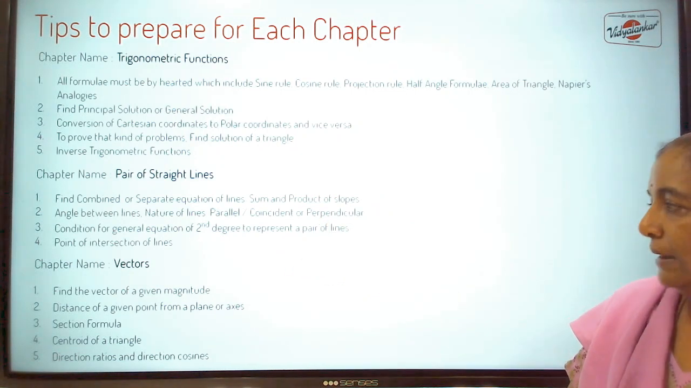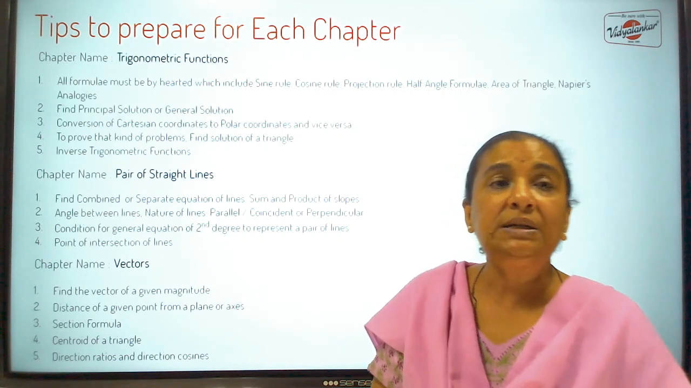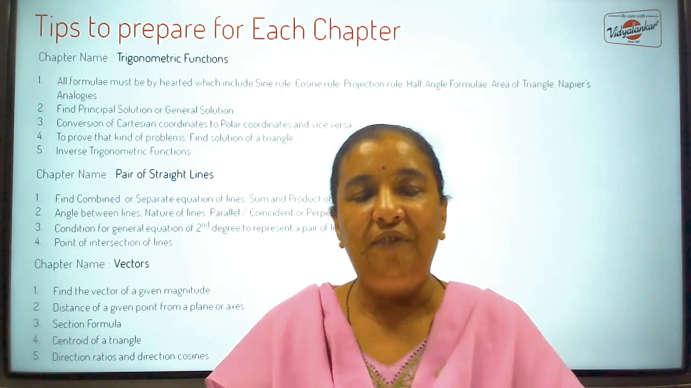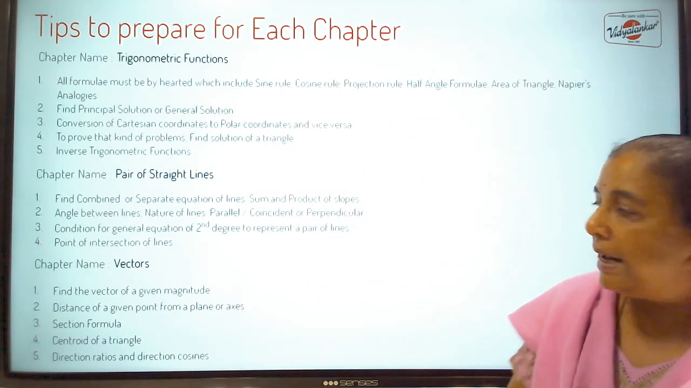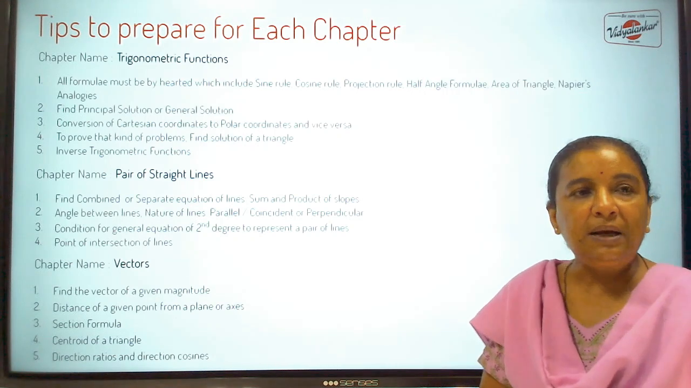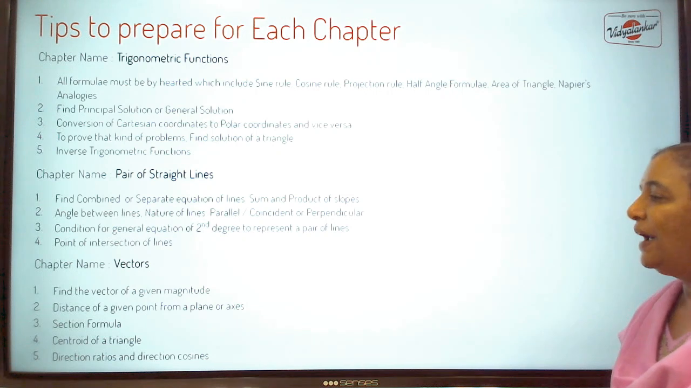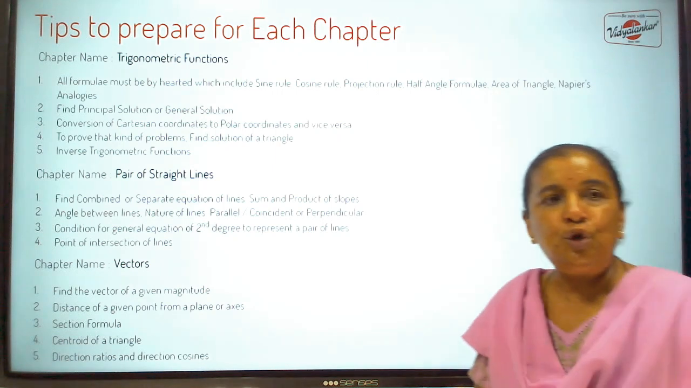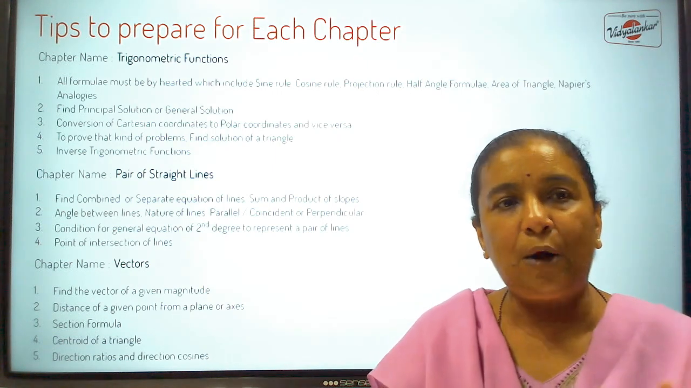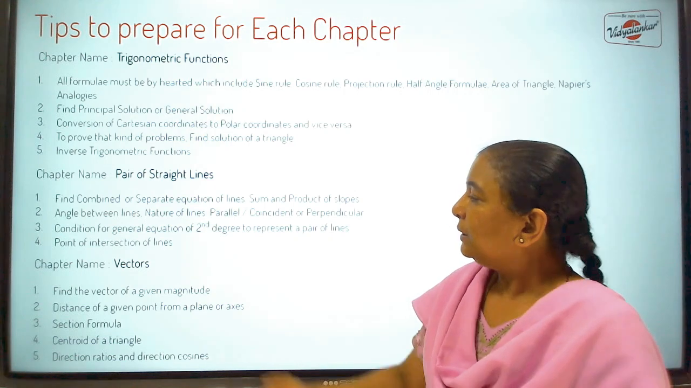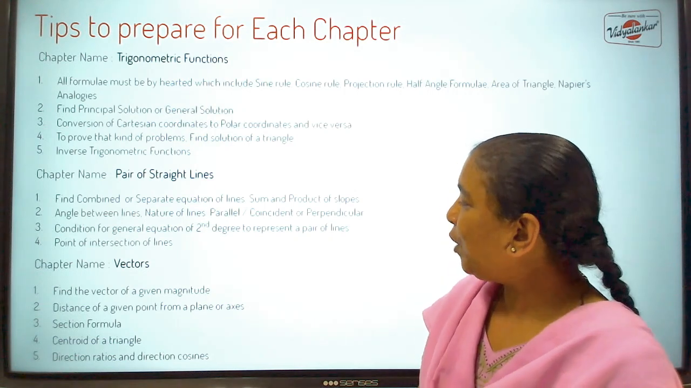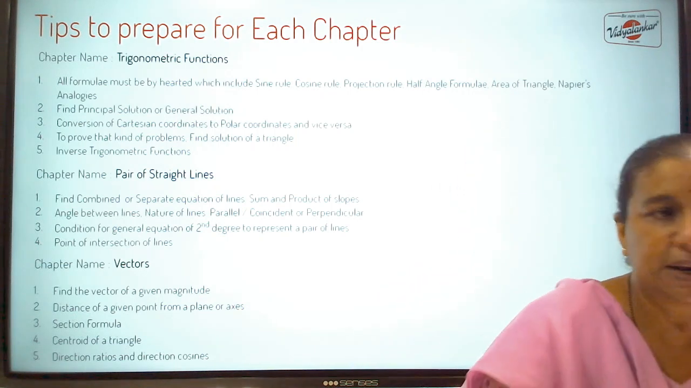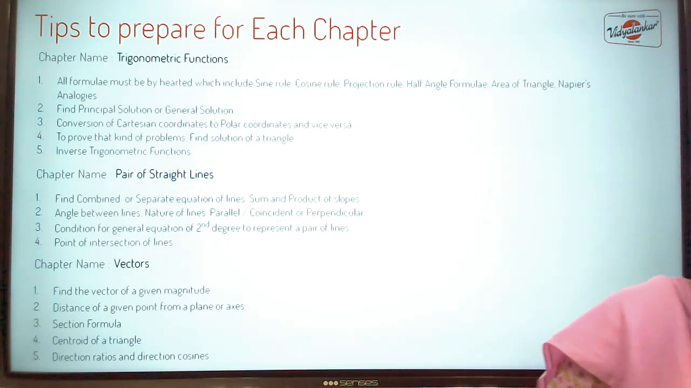Next topic is vectors. Many students are little scared of vectors and 3D geometry, vectors, line and plane. They are scared, but I think if you study systematically, you should be able to get good marks in vectors as well. They ask you to find the vector of a given magnitude, so you should know how to write a unit vector, then how to get a vector of given magnitude. There they ask you what is distance of a point from a plane or from the axis x, y or z, or from xy plane, yz plane, whatever it is. So these are all very typical questions.